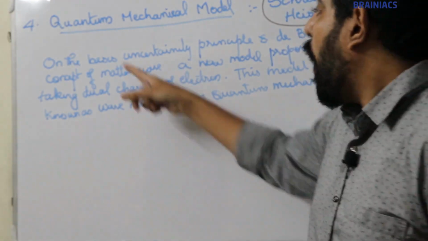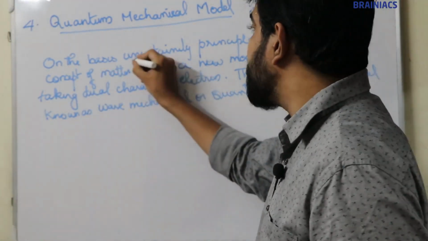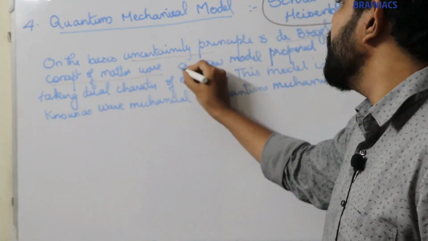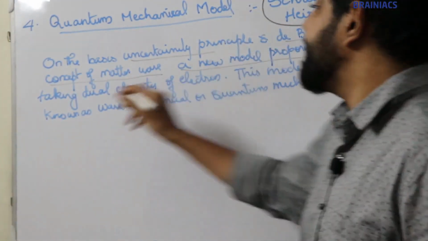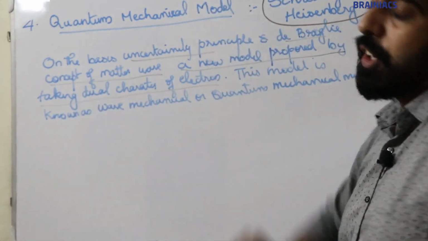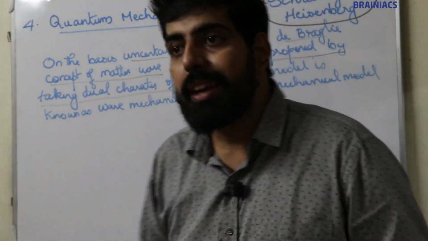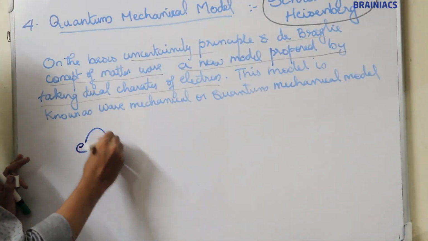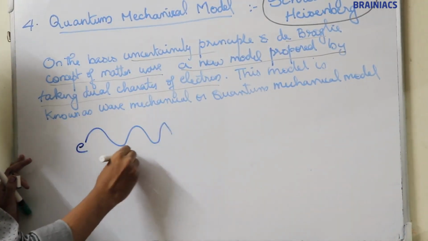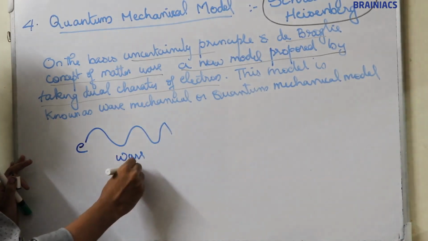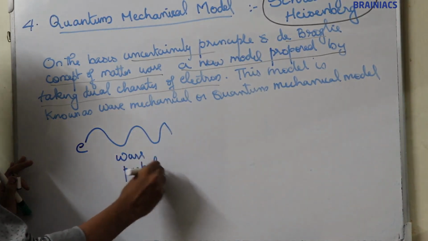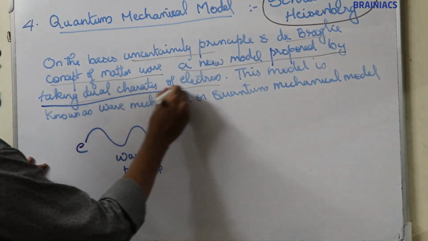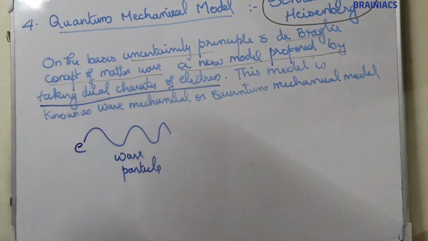Now, on the basis of the uncertainty principle and de Broglie concept of matter wave, a new model was proposed by taking the dual character of the electron. According to de Broglie concept, electrons have two natures, wave nature and particle nature, right? So by taking wave nature and particle nature, a new model was proposed by taking the dual character of the electron.